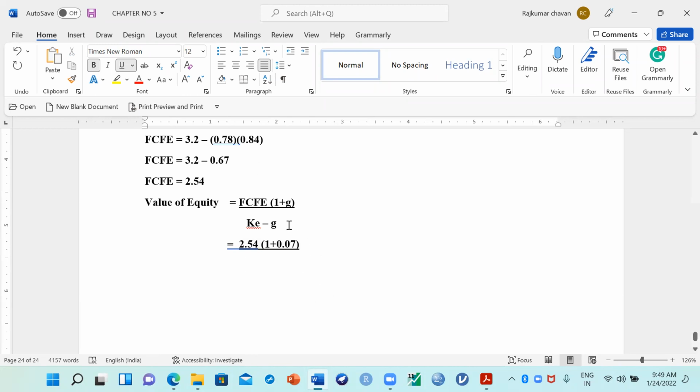What is the KE value? Cost of equity is how much? Can you put your answer in the chat box? 0.12 minus, what is the G value here? G is how much? Again, 0.07.